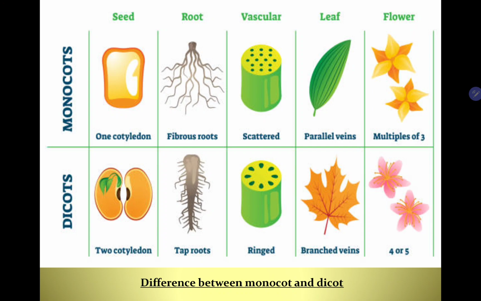Okay, on the basis of root as well we can distinguish monocots and dicots. मोनोकॉट्स में एकदम फाइब्रस रूट्स प्रेजेंट होती हैं और डाइकॉट्स में टैप रूट इज प्रेजेंट. एक वन मेन रूट and several small roots around it. And in monocots, one cotyledon is present, and in dicots, 2 cotyledons are present. I hope you must have understood it.